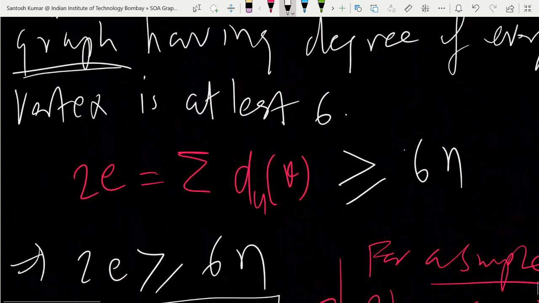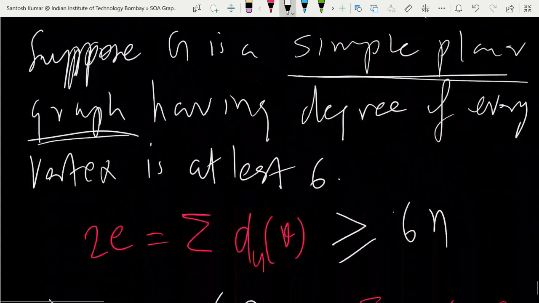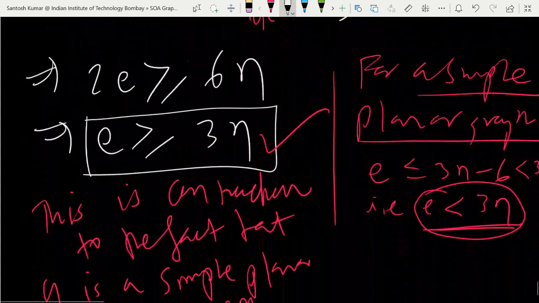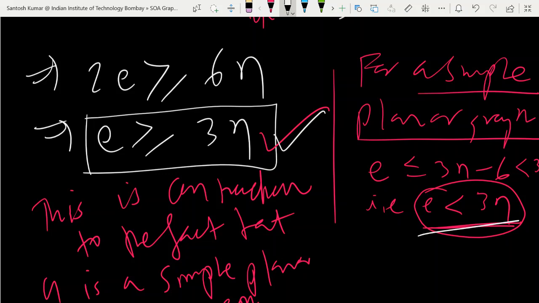So any doubt in this? I just used the contradiction method. Okay, so this was a contradiction to a theorem, and that's what we proved.